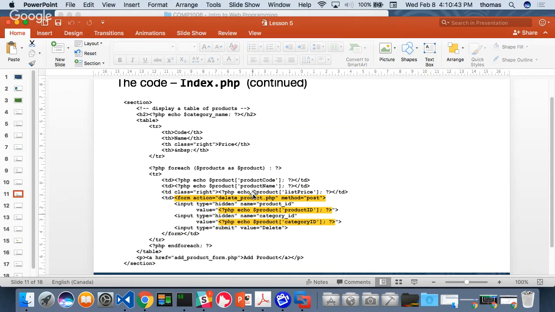I go to my delete product page, and my method is post. I'm not really going anywhere. I'm just telling you right now what's happening. I don't have to go there. And there's a couple of hidden fields, which I'm not really fond of. But what's happening here is the form itself has a couple of hidden fields, and the form data, that's the form ID, the product ID, the category ID, whatever I want to send, is being sent over.